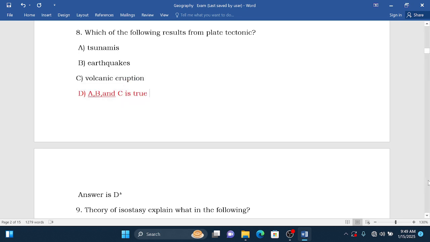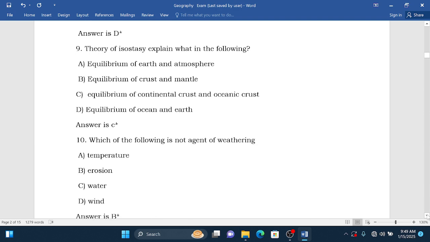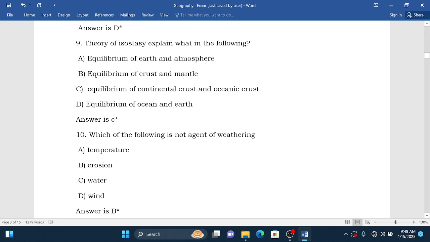We go to question number 9. The theory of isostasy explains what in the following? A, equilibrium of the earth and atmosphere. B, equilibrium of crust and mantle. C, equilibrium of continental crust and oceanic crust. D, equilibrium of ocean and earth. The theory of isostasy talks about the equilibrium between continental crust and oceanic crust.